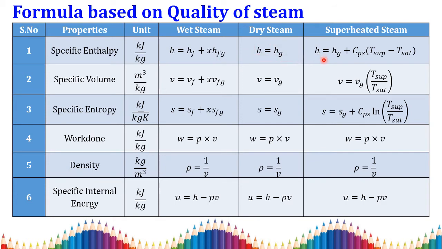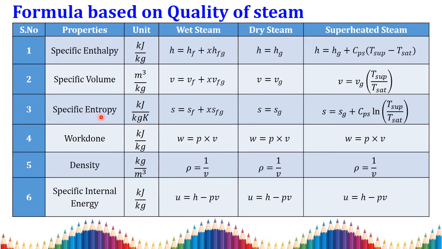For superheated steam, h is equal to hg plus cp, the constant pressure specific heat of the superheated steam, times T superheated minus T saturation, the difference between the superheated and saturation temperature. For specific volume, for the wet condition, v is equal to vf plus x into vfg, and for dry steam v is equal to vg, and for superheated steam v is equal to vg into T superheated by T saturation.